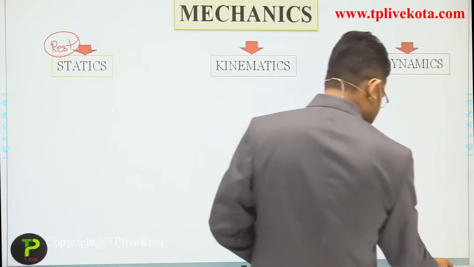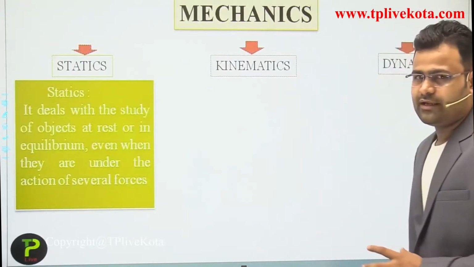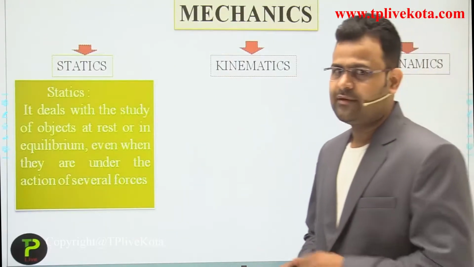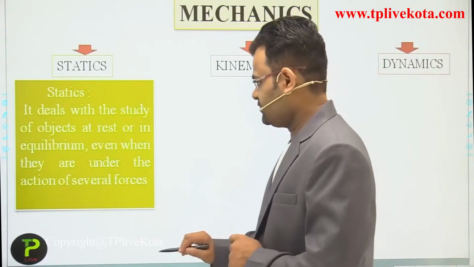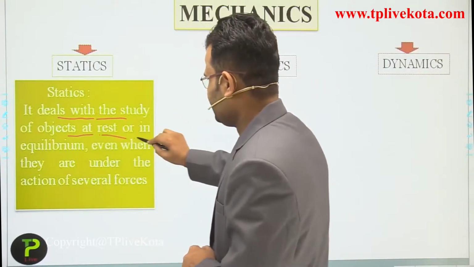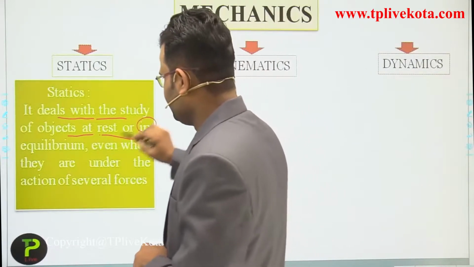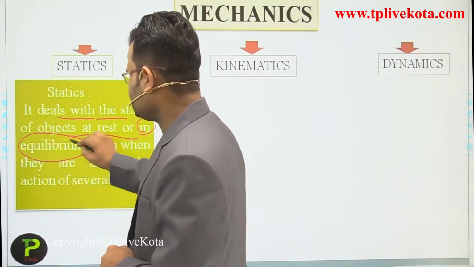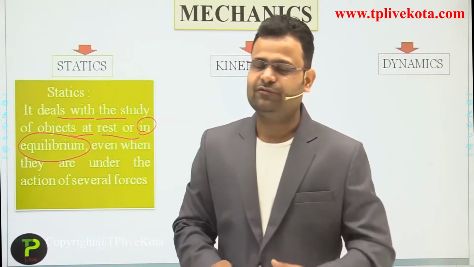So we study the object whenever it is at rest. We deal with the study of an object at rest or in equilibrium. Equilibrium means, dear students, balance, that is, the net force is zero.